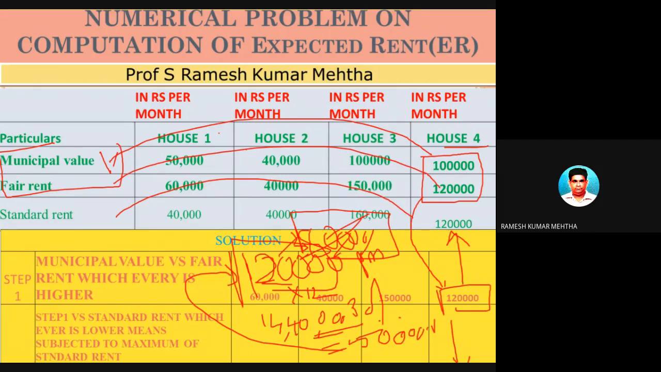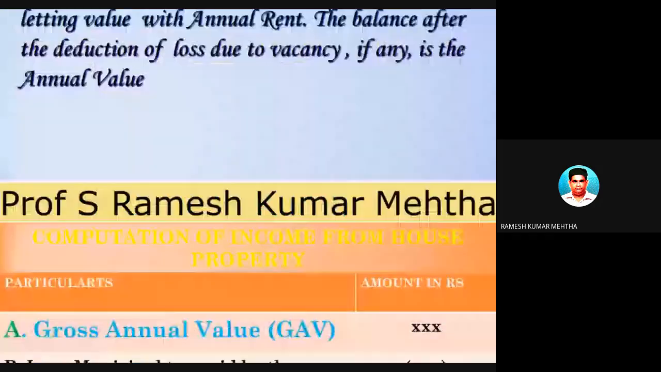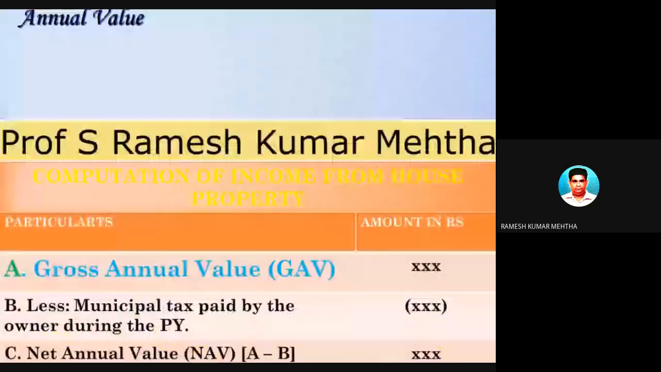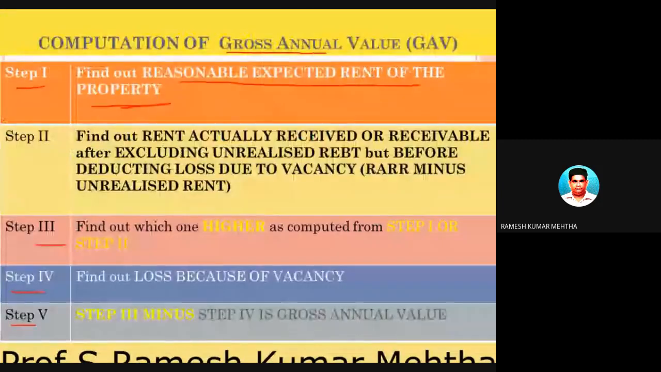How is black money created? A house worth 1,20,000 rent was given at 80,000 rent. So it's not expected. So what are the steps we have seen? We have seen that to find out the gross annual value, we have found out the first step, which is reasonable expected rent. Now let's look at the second step.